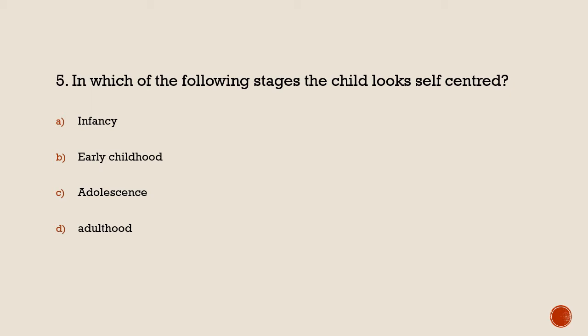First, infancy. In infancy, children are very self-centered. In early childhood, they start sharing, they start caring about others, and they start playing in groups. In adolescence, we normally hang out in a group, and in adulthood, we are more mature. So your answer is infancy.